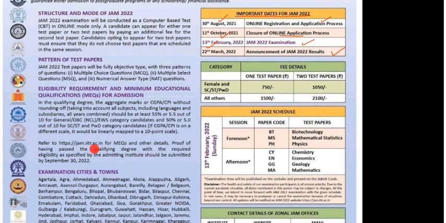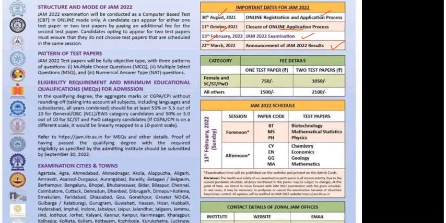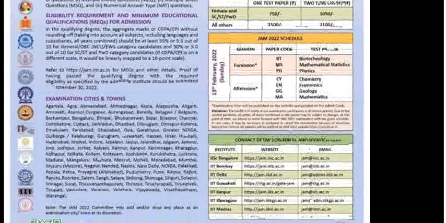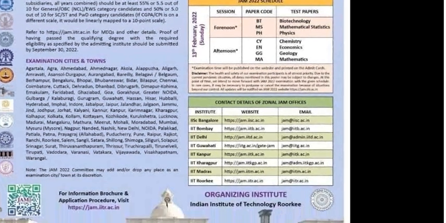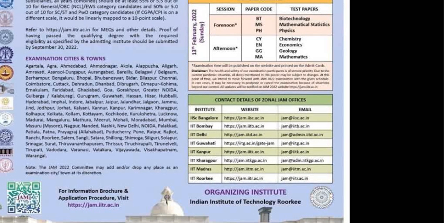jam.iitr.ac.in. You will find lots of information there. After that, you see here the examination cities. These are the cities in which you can find your center. I'm not reading these centers again and again. And these are some of the important email IDs which you may seldom require for queries. So this is a little information about your IIT JAM examination for 2022.